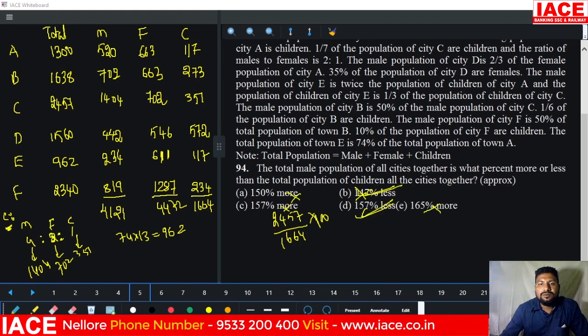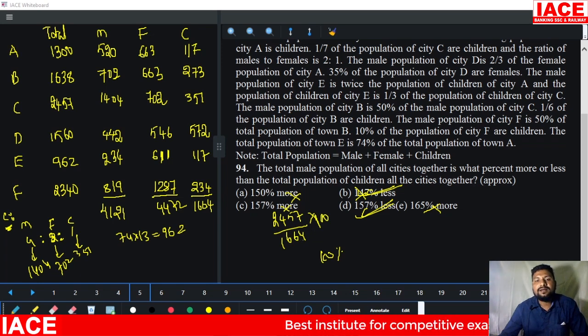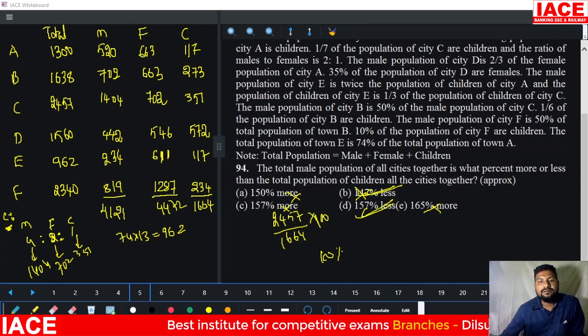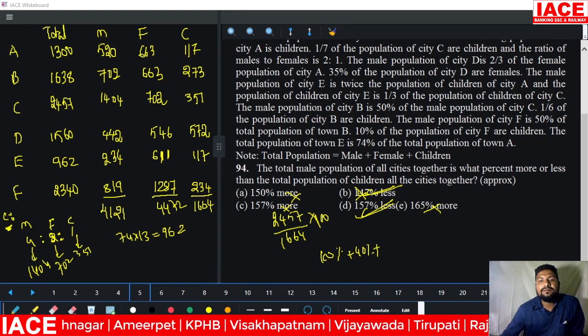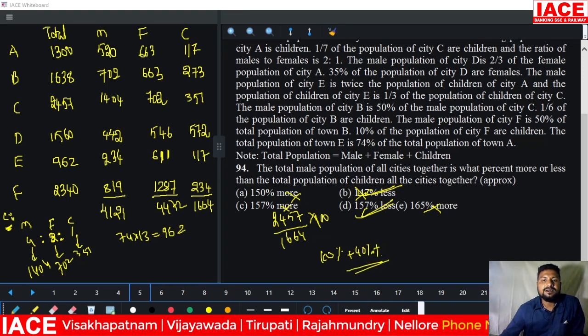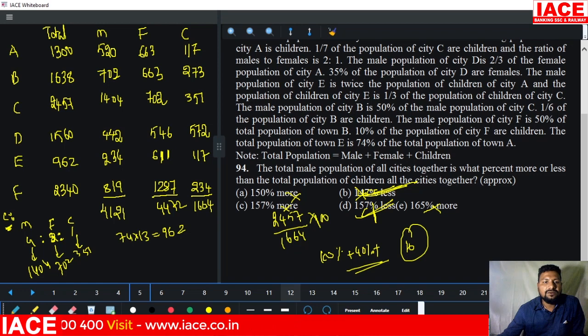We have two options, and 1664 is 100 percent, with 2457 more. In this, 800 extra means nearly 50 percent. It is 832, but we require a little extra, it is 57. Okay, 400 and no. That means it is 100 plus 40 percent plus extra, not exactly 50 percent. That means our answer is option B here. Okay, no need to calculate exactly, just go through the options.